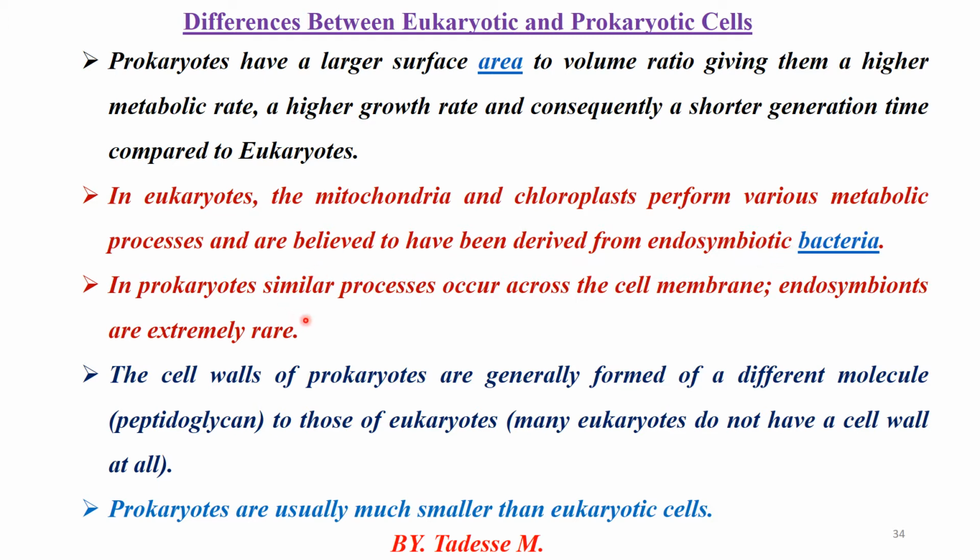Well, in prokaryotes, similar processes occur across the cell membrane. In prokaryotes, endosymbionts are extremely rare, because these endosymbiont theories are proposed for the formation of only the eukaryotic cell. The cells of prokaryotes are generally formed of a different molecule called peptidoglycan when compared with the eukaryotic cell. As well, prokaryotes are usually much smaller and simpler than the eukaryotic cell.